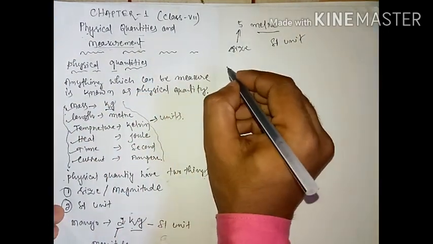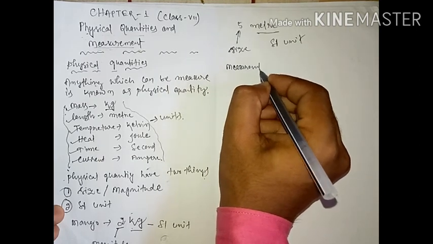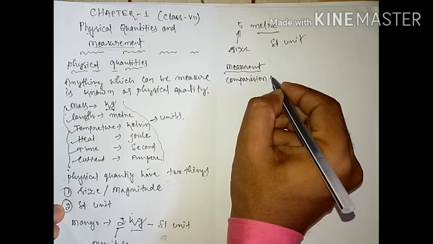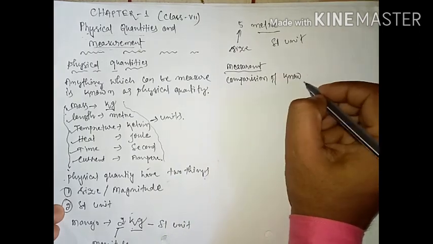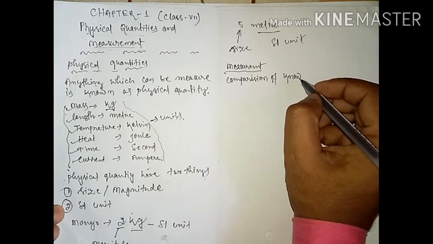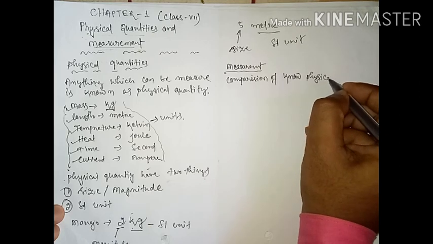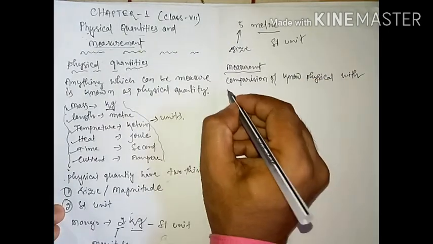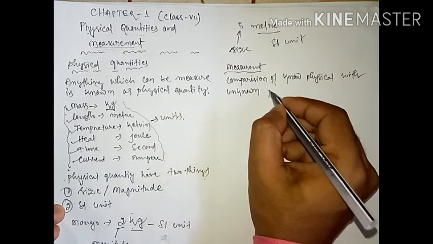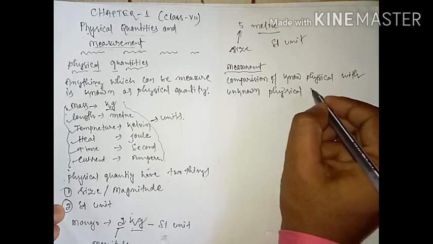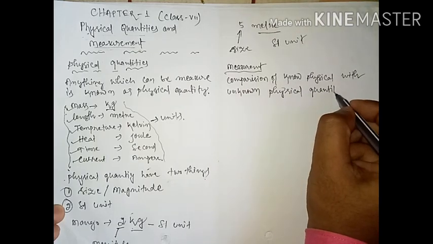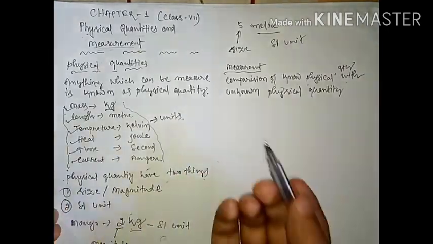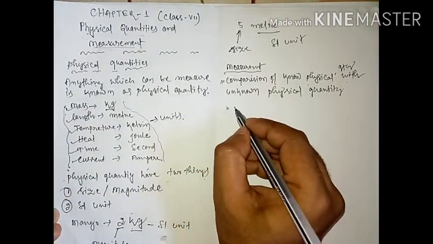So measurement is the comparison of known physical quantity with unknown physical quantity. You can write vice versa also.